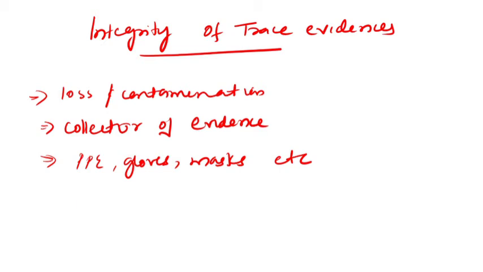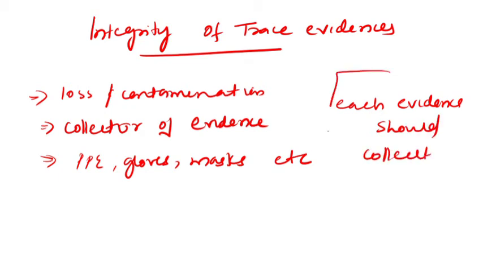The integrity of trace evidence is very important, and we have to ensure that contamination does not occur while collecting the evidence. Mainly the collector of the evidence is the source of contamination, so they have to use PPE kits such as gloves, masks, etc., while collecting. And each evidence should be collected separately.